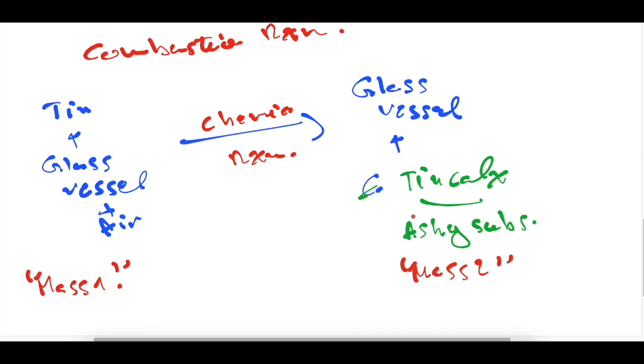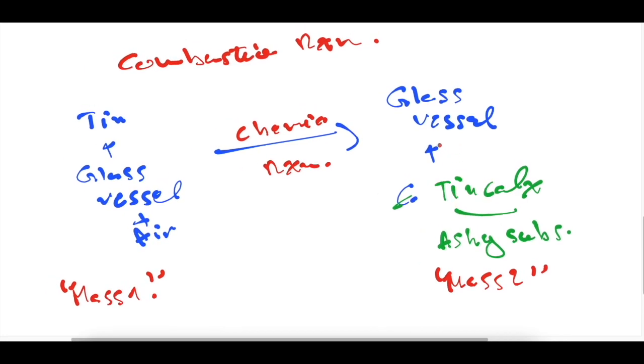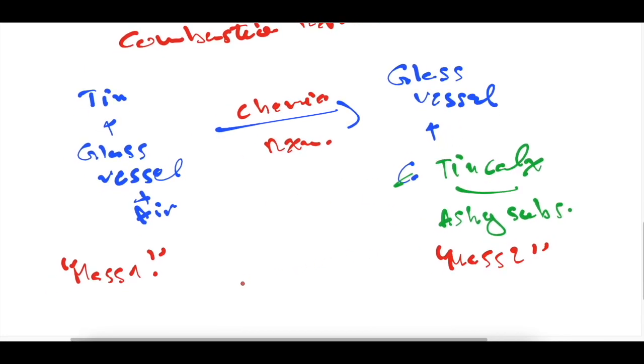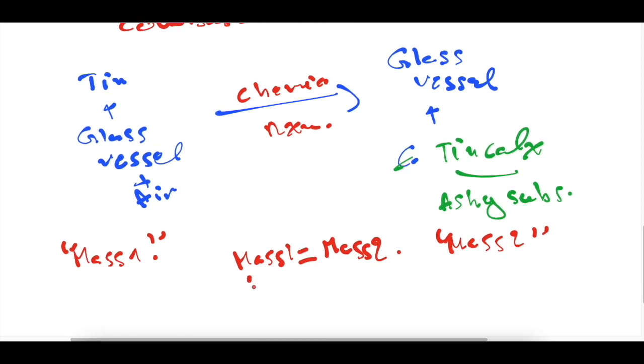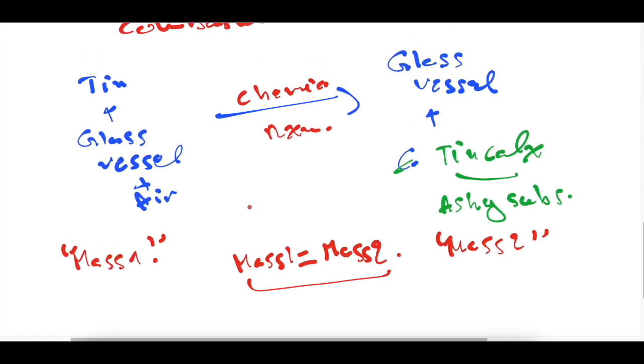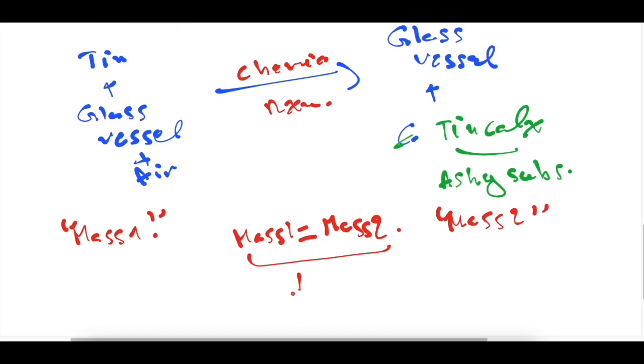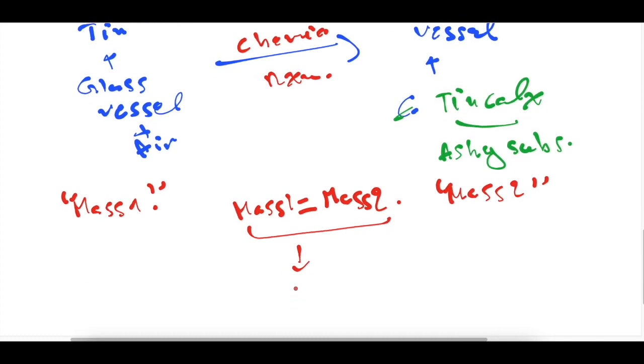So even though the materials are not the same, mass 1 was equal to mass 2. So here we have the conservation of mass. In other terms, the mass was converted.